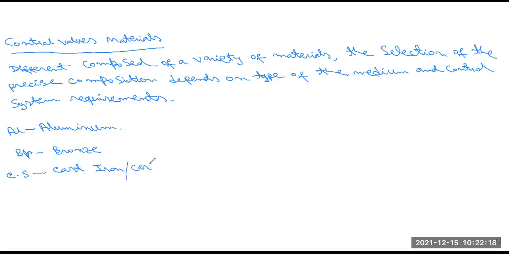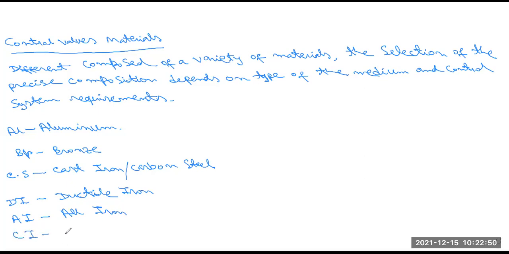Sometimes it is also called carbon steel. Then also Di, that means ductile iron. Then also Ai, that means all iron. Ci means cast iron.